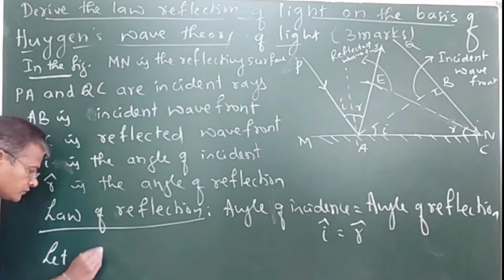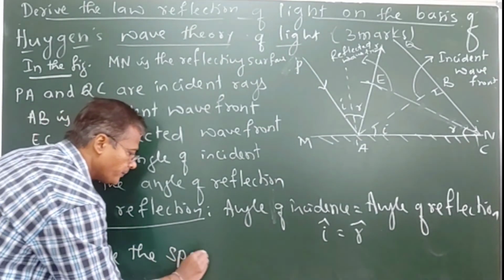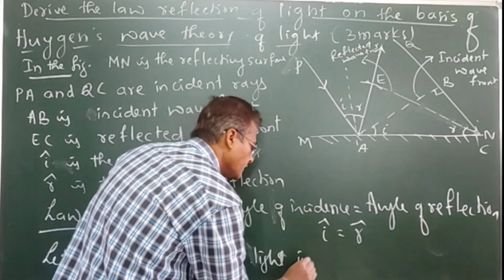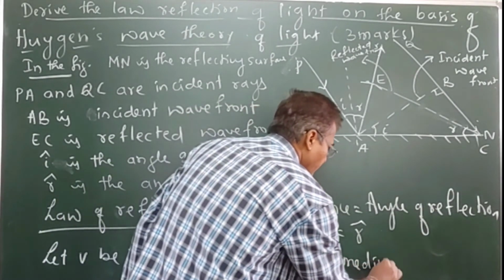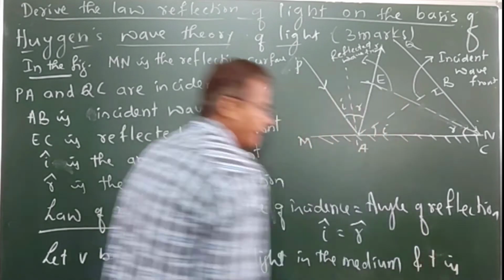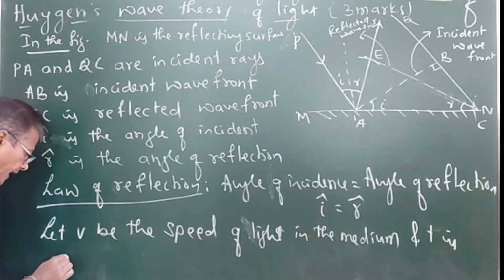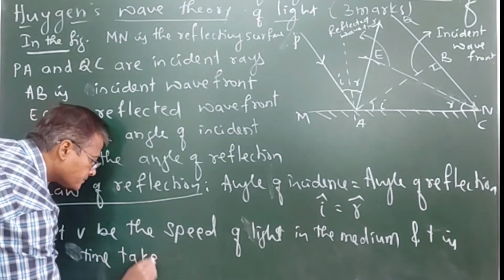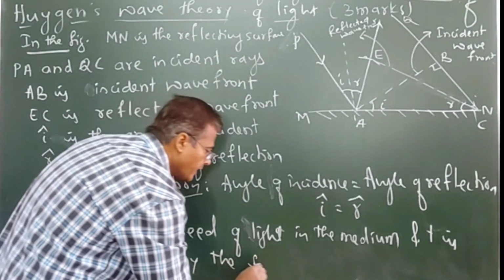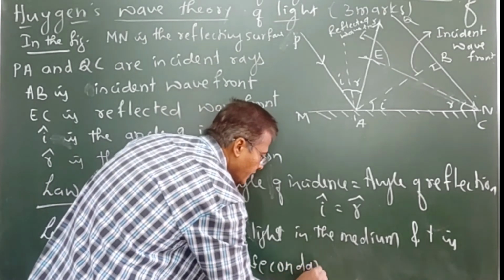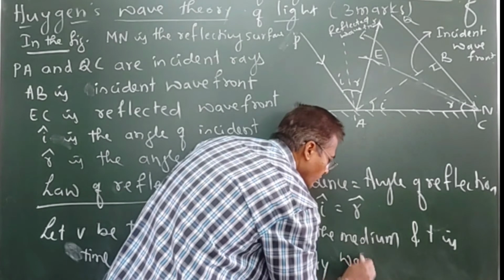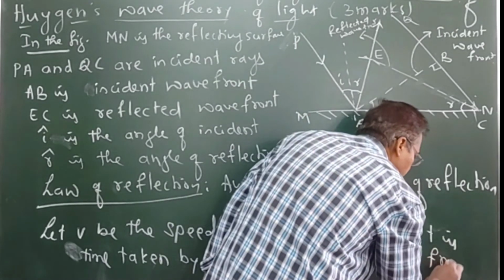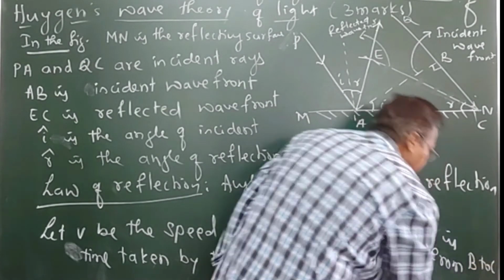Let V be the speed of light in the medium, and T is the time taken by the secondary wavefront or wavelets from B to C.